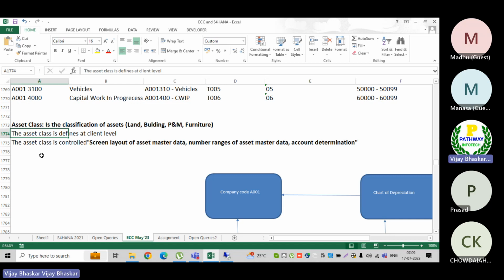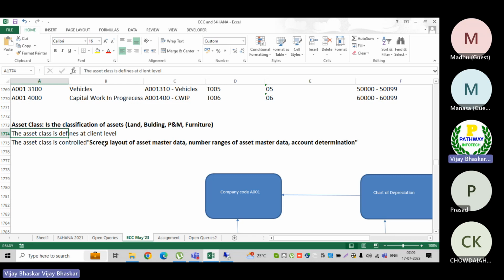For all my plant and machinery related transactions, I want to show them in a separate GL account. How can I do this? The account determination will control it, and the account determination will be assigned to the asset class.